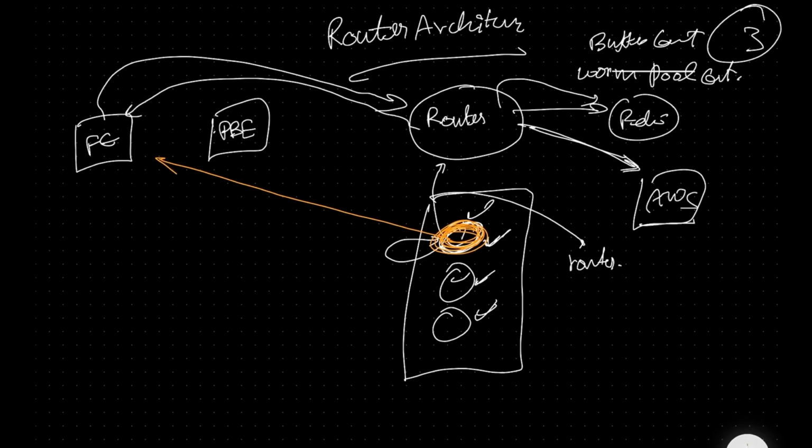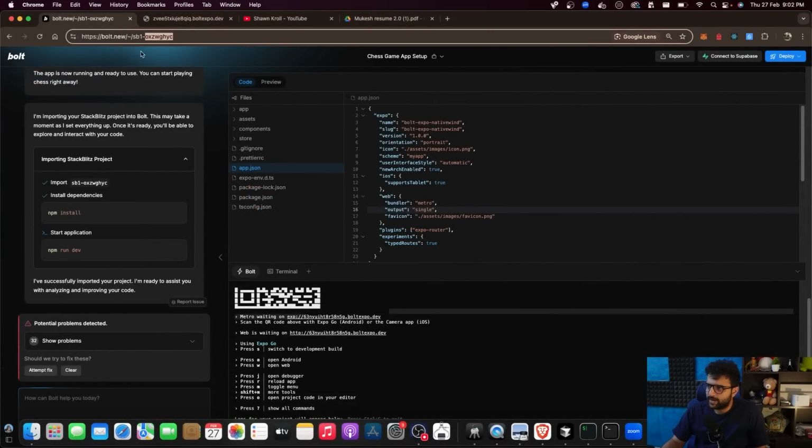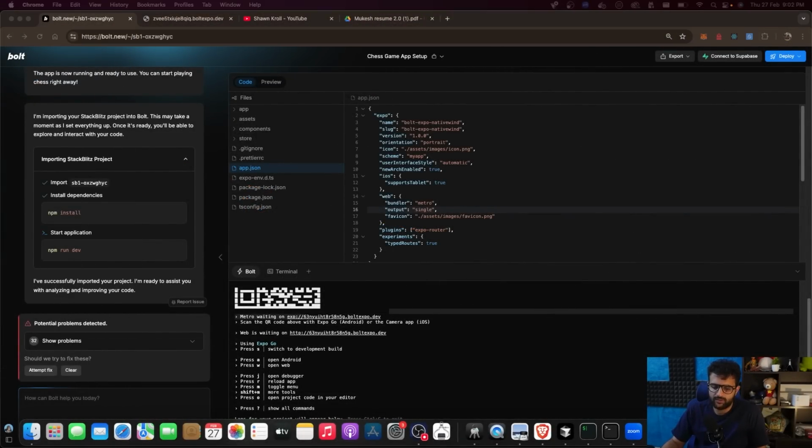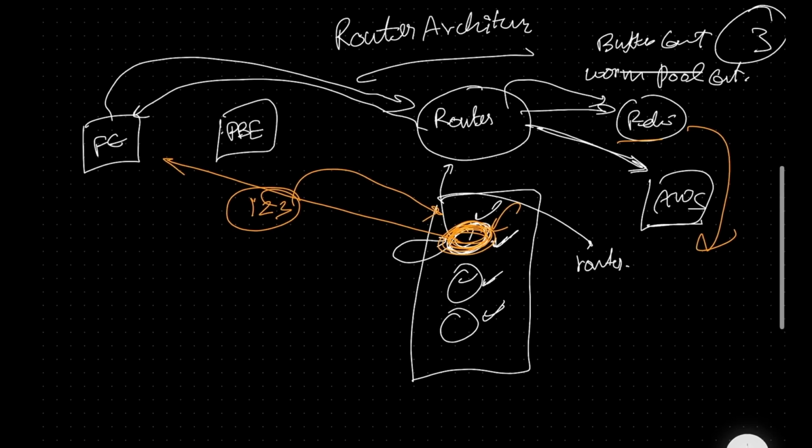Let's say the room ID is 123. What is the room ID? It is whatever you see in the URL here, that's the room ID of my bolt room, and we'll have similar room IDs. We're persisting this in Redis, that this specific room ID is working on this specific worker. What are we really persisting in Redis? We're persisting the URL or the domain name of this specific server. Okay, this is where you want to route everyone from room 123.